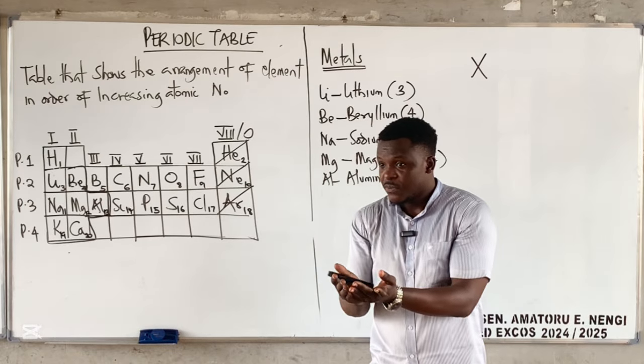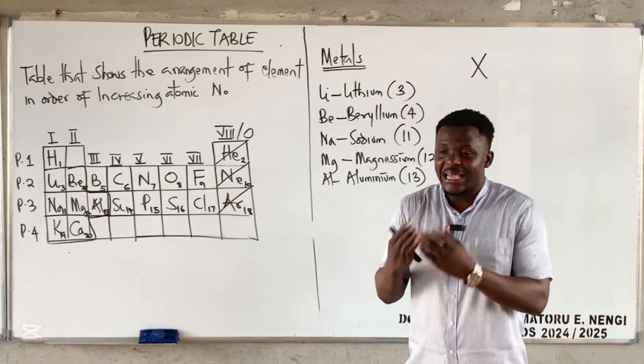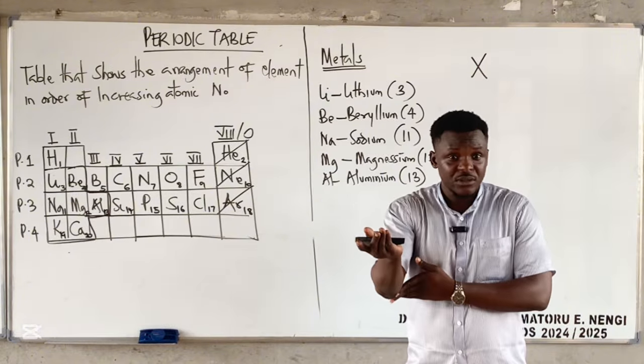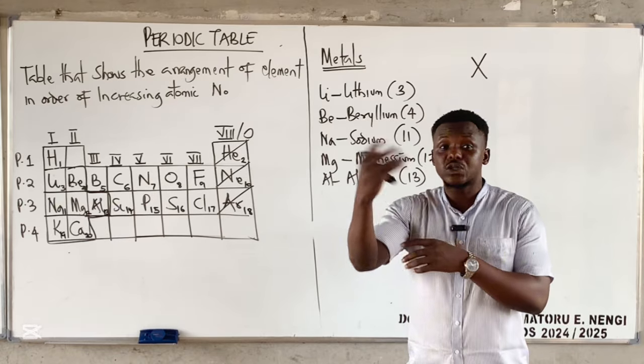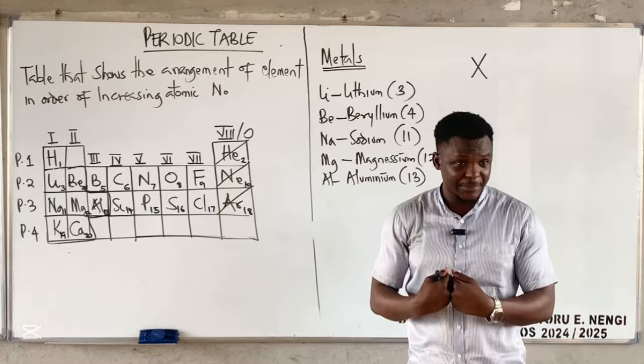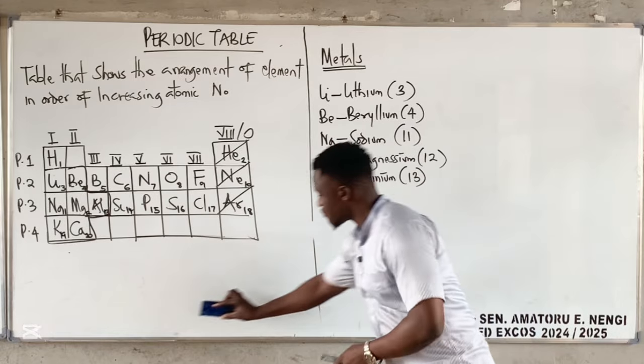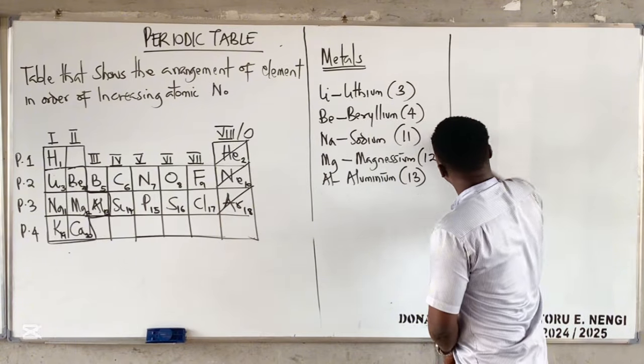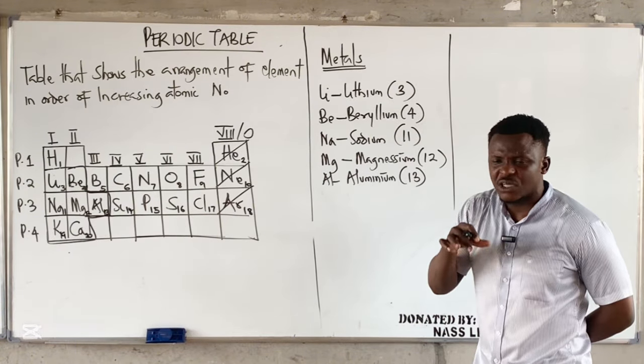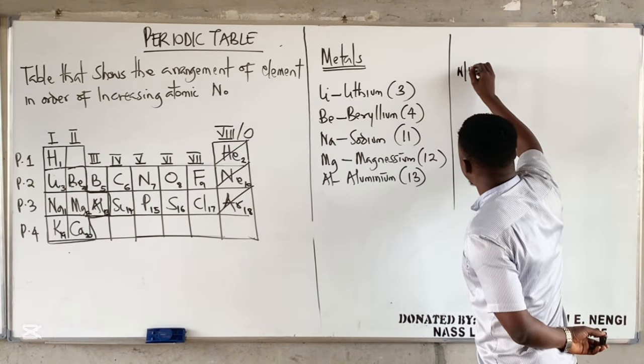So if the electrons are fewer, it's very easy to give out. But if the electrons are more, it's difficult to give out. Instead, they accept. So for metals, one of the characteristics you can easily look out for is that